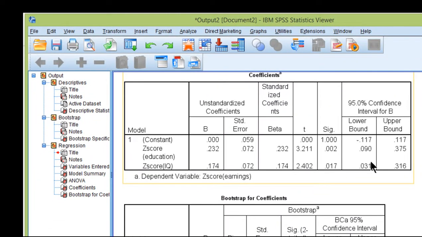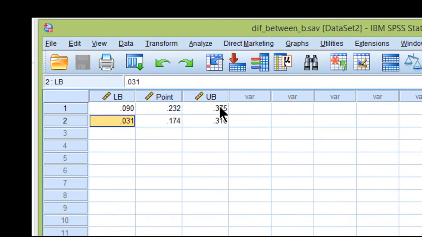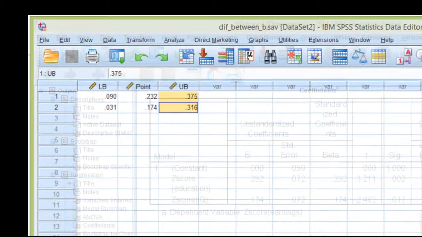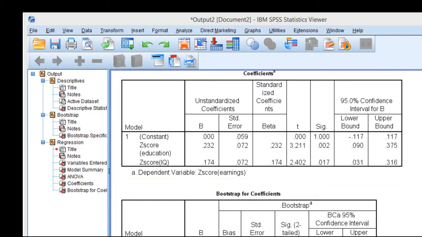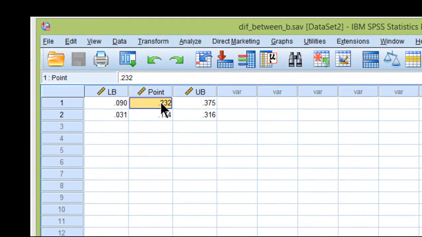That's where I got these values here. And finally, the upper bound, 0.375 and 0.316. So I've got the point estimate for education with its upper bound and lower bound all in one row, and the point estimate for IQ with its upper and lower bound.